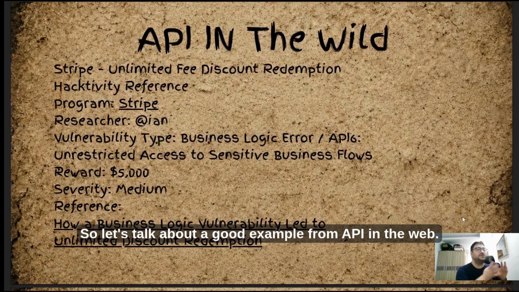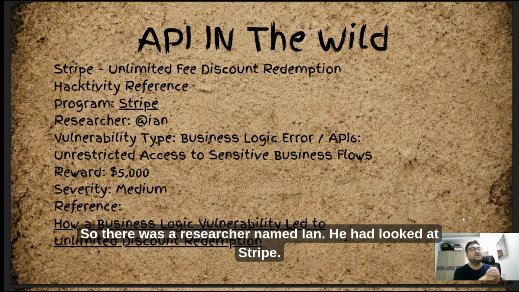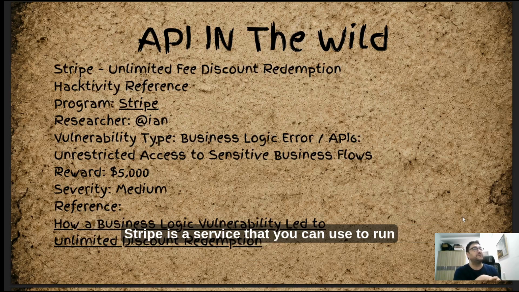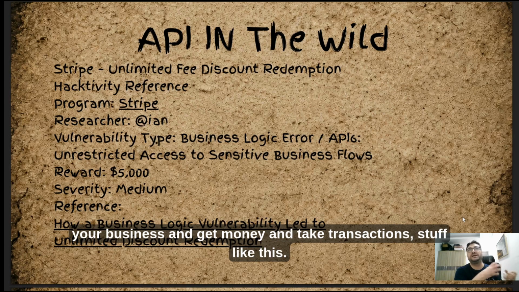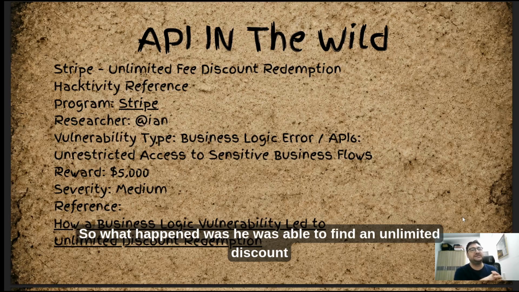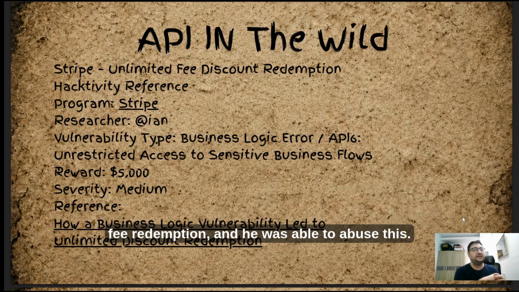Okay, so let's talk about a good example of an API in the wild. There was a researcher named Ian. He had looked at Stripe. Stripe is a service that you can use to run your business and get money and take transactions, stuff like this. So what happened was he was able to find an unlimited discount fee redemption, and he was able to abuse this. I think he got like a $5,000 reward, and the severity was medium because he was able to do something, but it wasn't astronomically impactful, right?